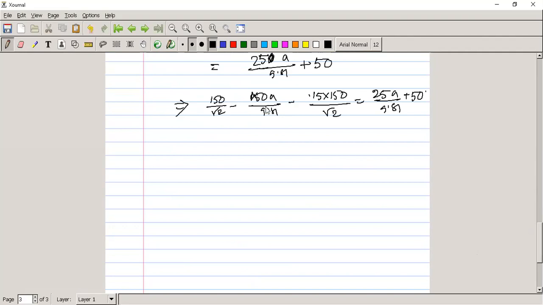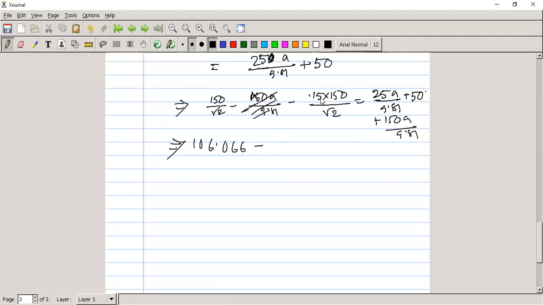150 by root 2 minus 150a by 9.81 minus 0.15 into 150 by root 2 is equal to 25a by 9.81 plus 50. So what will it come? 150 by root 2 is 106.066 minus 150a divided by 9.81. It is better to cut it here and give it to here, I think. Plus 150a by 9.81, so 175 it will give.